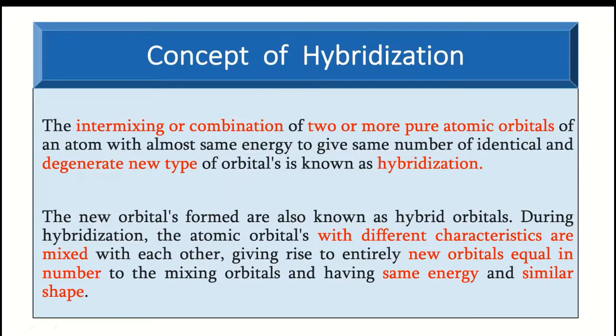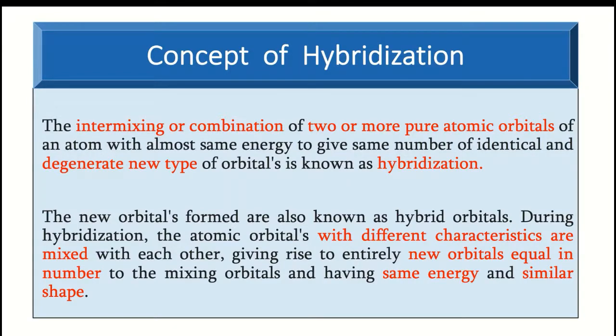Hello everyone. Today let us see the concept of hybridization that we take in the formation of a covalent bond. Hybridization is an intermixing or the combination of two or more pure atomic orbitals of an atom with almost the same energy, and hence it gives the same number of identical and degenerate, that is, the same energy level, new type of orbitals. These orbitals are known as hybrid orbitals, and the process is known as the hybridization process.